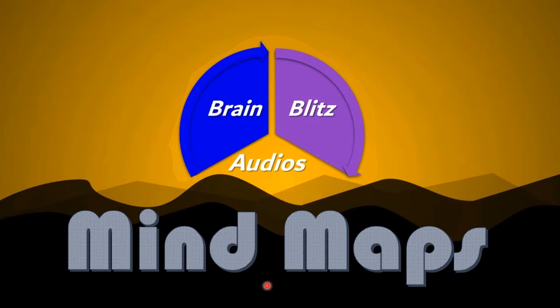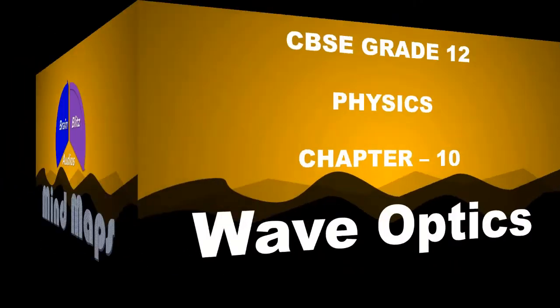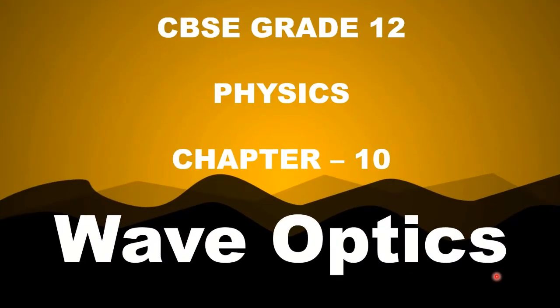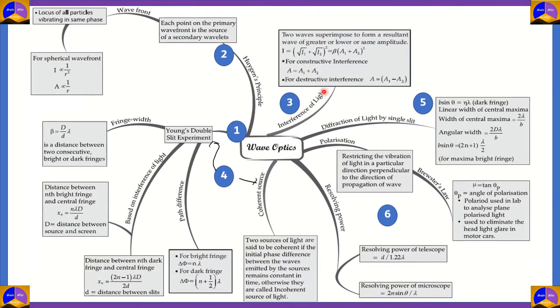Today, in this episode of Mind Maps, we'll be dealing with wave optics. This is the 10th chapter in the grade 12 syllabus for physics in CBSE. And this is a very important chapter, and so therefore we have enlisted the help of this mind map in order to explain the chapter. Mind maps are easy tools for last-minute preparation of subjects and chapters. However, like this one, they can be very extensive, and therefore this video is devoted to explaining this mind map in a little bit of detail.